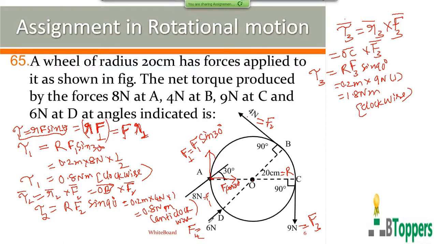The line of action of the fourth force F4 bar passes through the center of the wheel. So the moment of the force F4 bar is R4 bar cross F4 bar. R4 bar is OD bar. OD bar and F4 bar act in opposite direction.